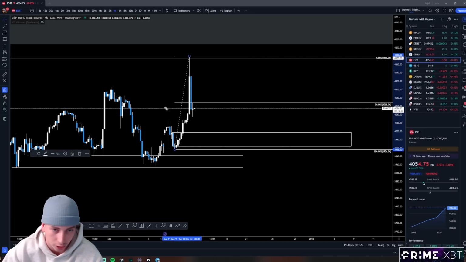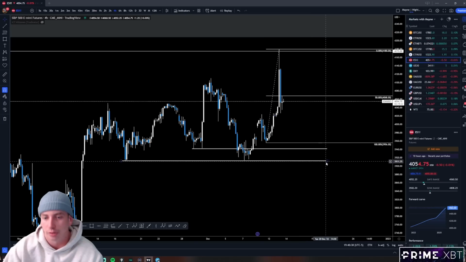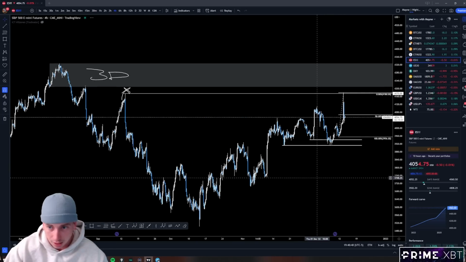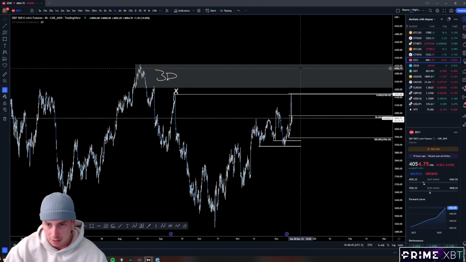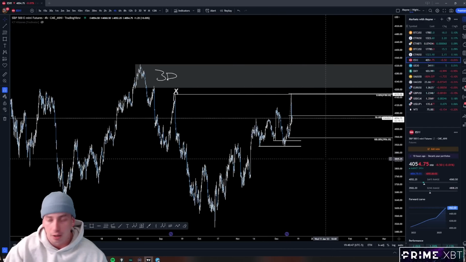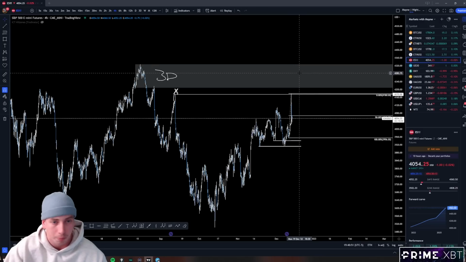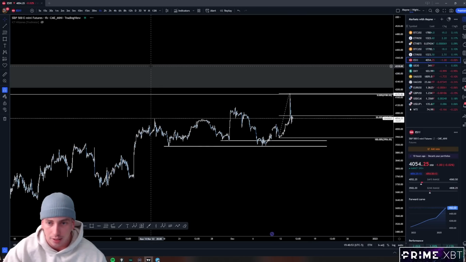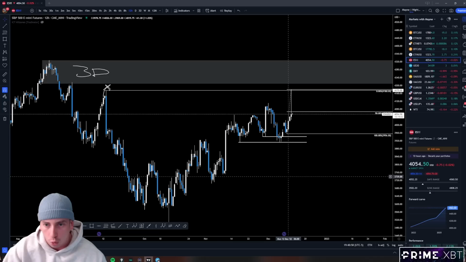Deeper pullback for sure. Do we get something bullish here for me to get on board and along? We'll see. If not, I like the equal lows to get run before a potential next push to the upside. But this is where the lower high likely forms, somewhere in this area here. And then we're going to have a big correction. That's coming. Right? So whether it's from right here or we get one more push to the upside, the lower high is coming, and that's an ugly candle to start it off with. So definitely something to worry about, right?